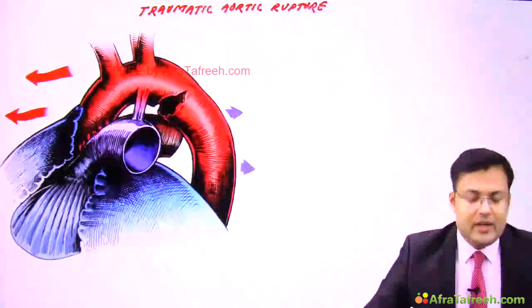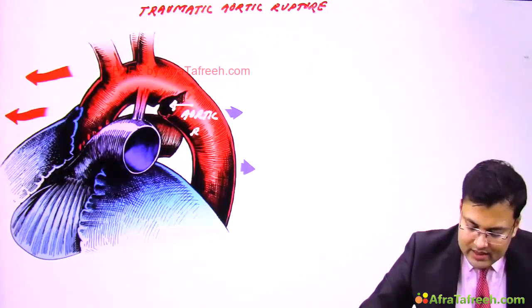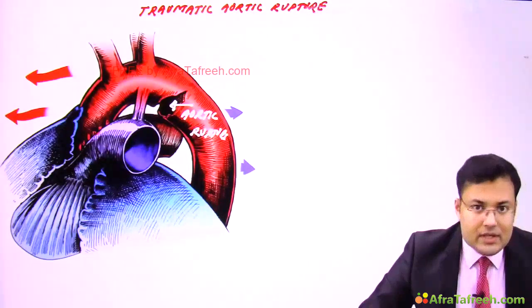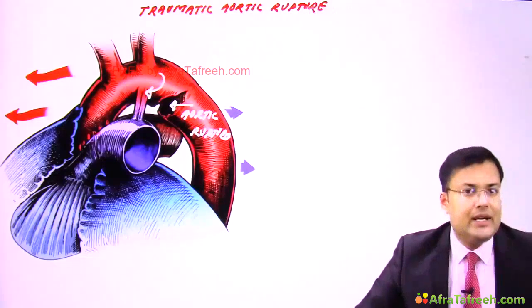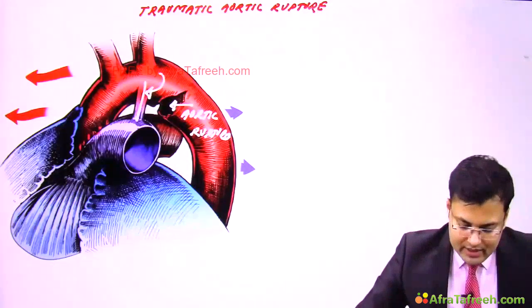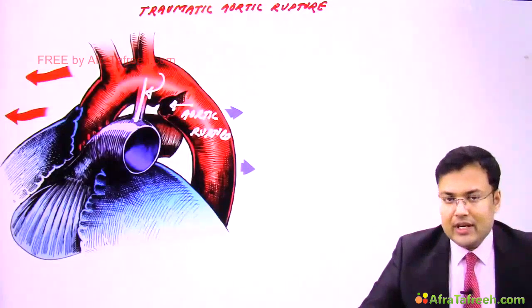Now see this image. Here what you can notice is that there is aortic rupture. And what is the location? You can see this is adjacent to ligamentum arteriosum. Can you see? This structure is ligamentum arteriosum. So adjacent to ligamentum arteriosum there is aortic rupture, and this is traumatic aortic rupture.